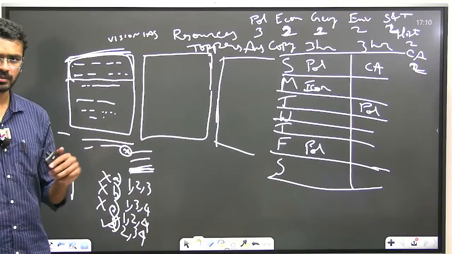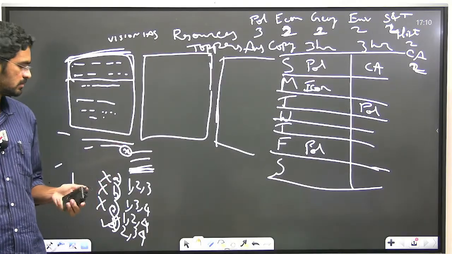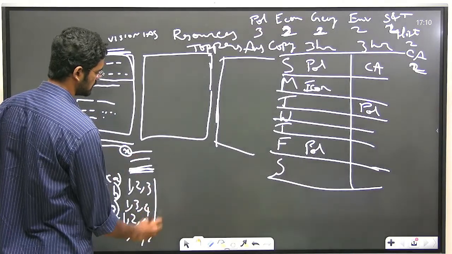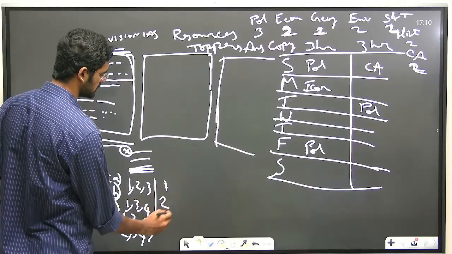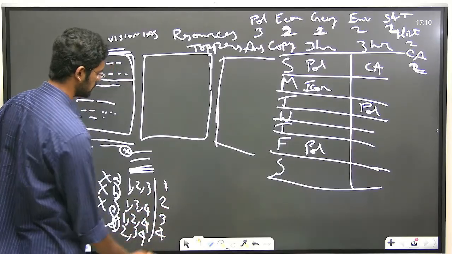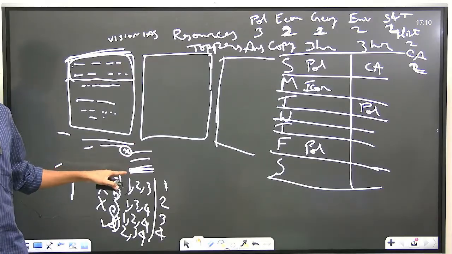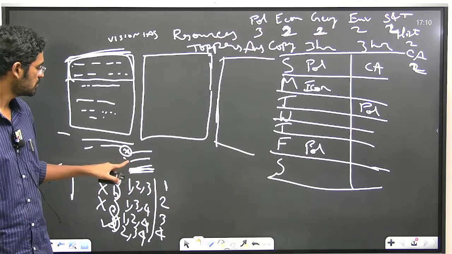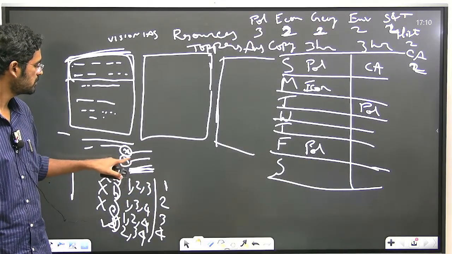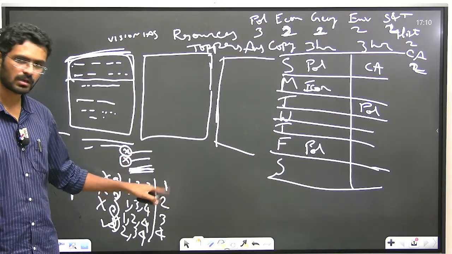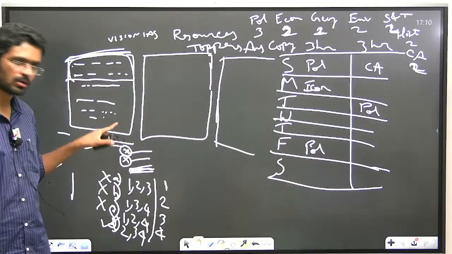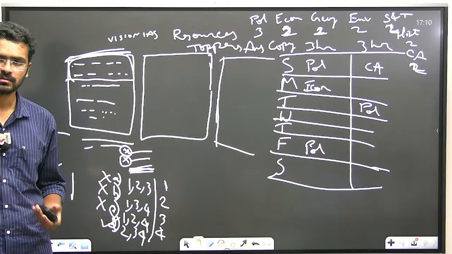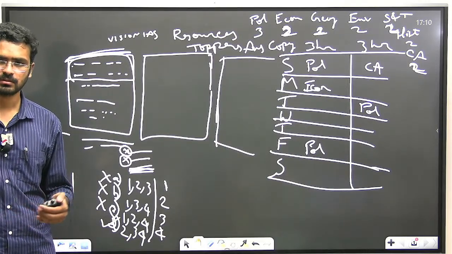The 2023 paper was a big surprise to many of them. Such options were not given. Four statements were given, and the question was how many of the above statements are correct: only 1, only 2, only 3, or only 4. We should know all four statements, whether they are correct or wrong, to answer such a question. If we have no knowledge about statement 2, we can't answer this type of question. We have to know all four statements. This was a big difficulty in the exam. Almost all of them were very much shocked.